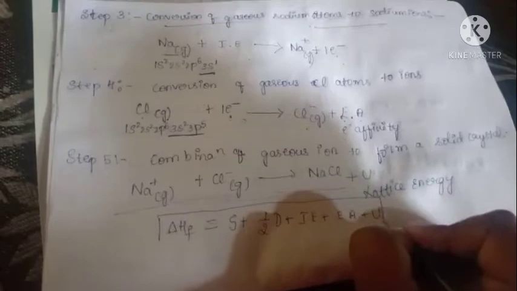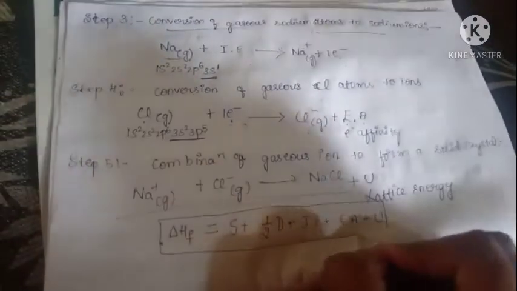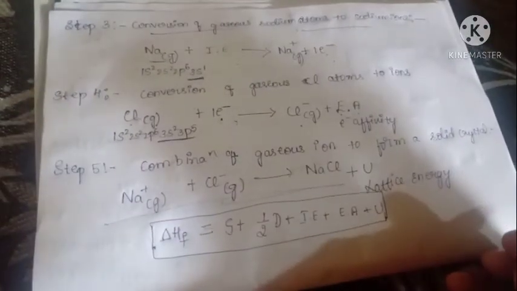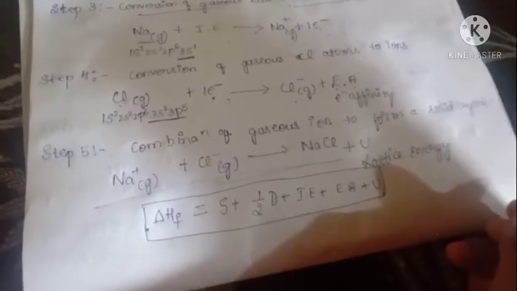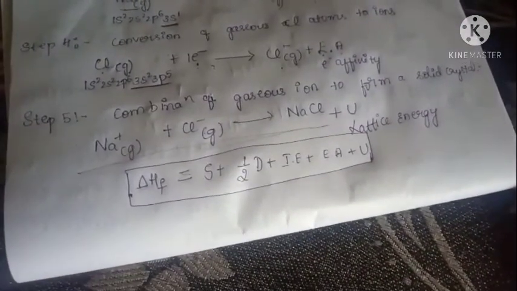This is the main equation to calculate the lattice energy for other crystal lattices. Got it? Other solid crystal lattices. Delta HF means enthalpy of formation. Whatever it may be.